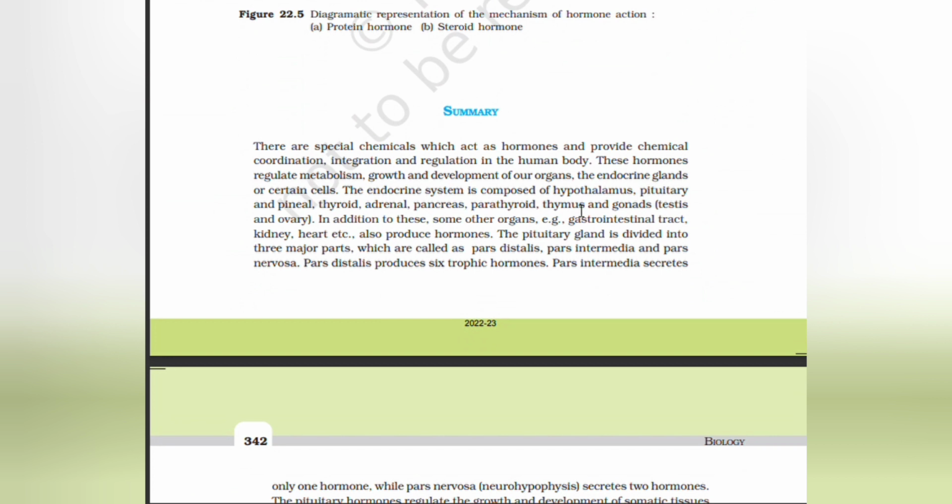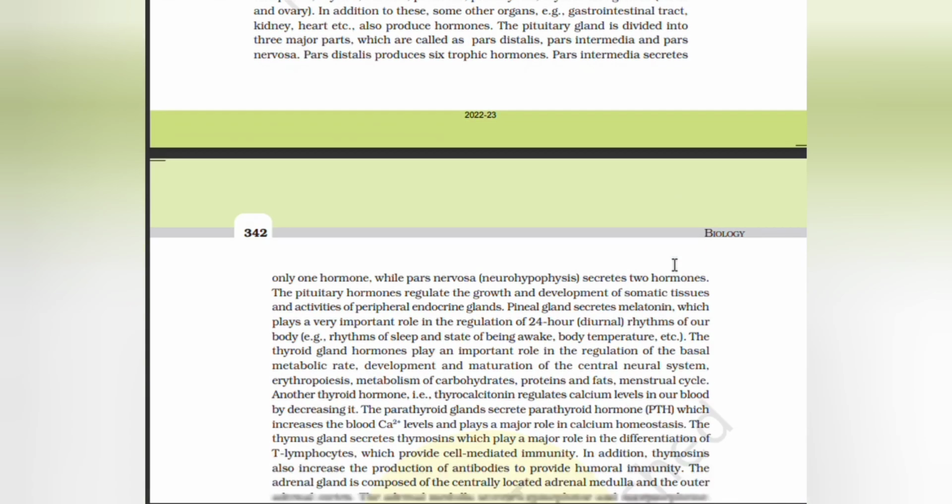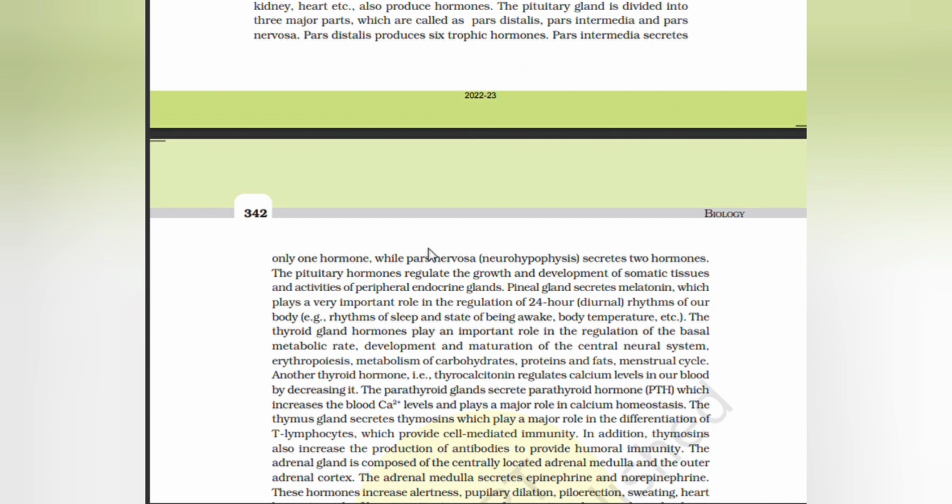the endocrine system is composed of hypothalamus, pituitary, and pineal, thyroid, adrenal, pancreas, parathyroid, thymus, and gonads. In addition to these, some other organs, gastrointestinal tract, kidney, heart, also produce hormones. Pituitary gland is divided into three major parts, which are called pars distalis, pars intermedia, and pars nervosa. Pars distalis produces six tropic hormones. Pars intermedia secretes only one hormone, while pars nervosa secretes two hormones.